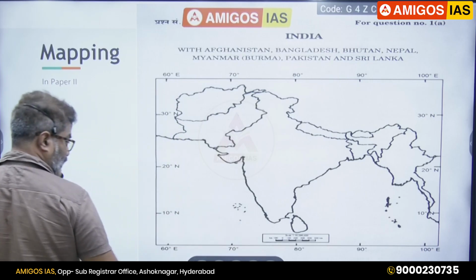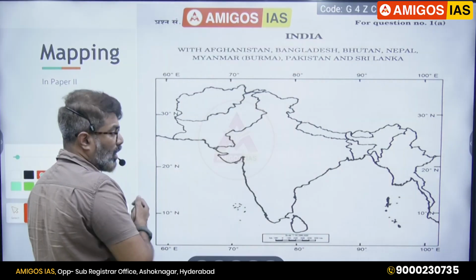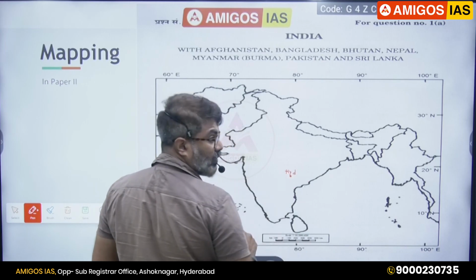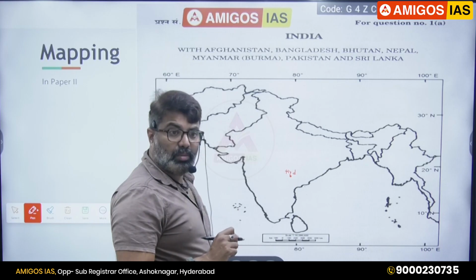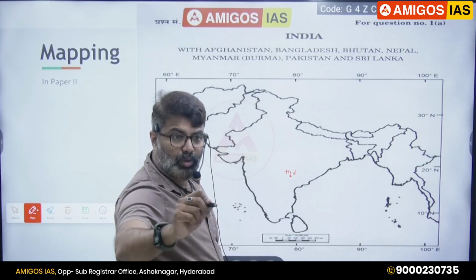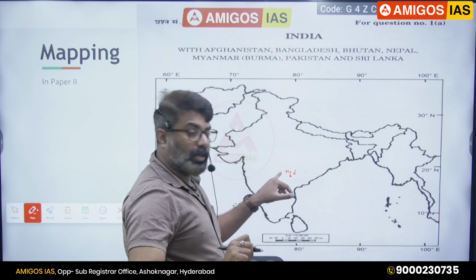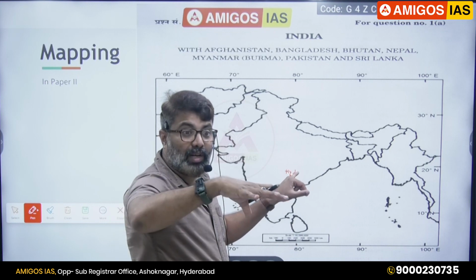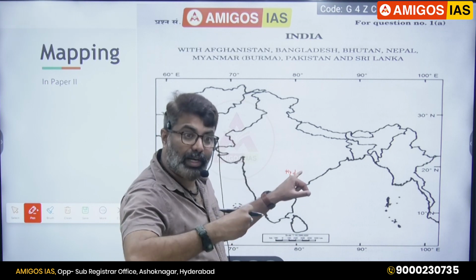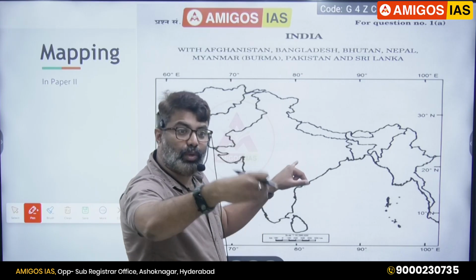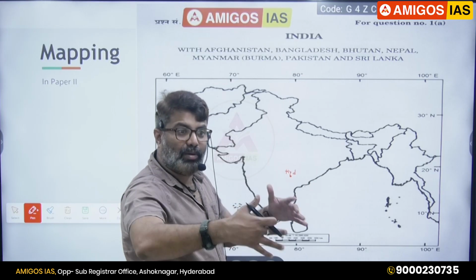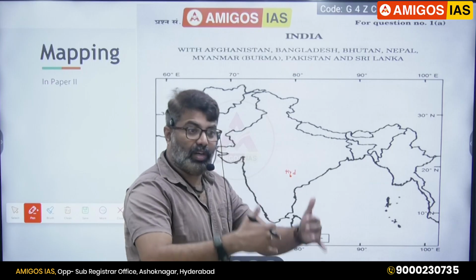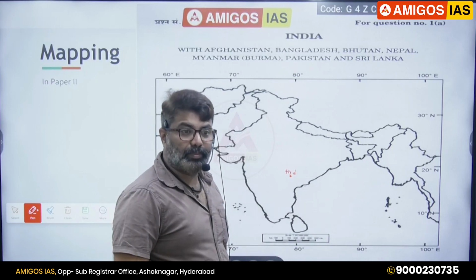For example, they'll give some random place. Let's say Hyderabad. You have to mark Hyderabad first, here on the map. Then in your answer booklet, you have to write about Hyderabad. It's the capital of Telangana. It is located on the banks of the Musi River. It is located on the Telangana Plateau. Like that, you have to write geographical, political, historical points. It has a twin city called Secunderabad. Like that, you can add a lot of information. It was also the capital of the Nizams. Like that, historical, geographical, cultural, political importance you can write of the place.